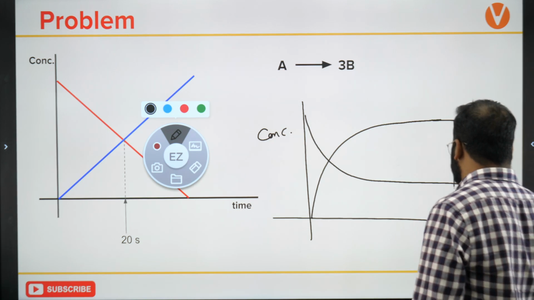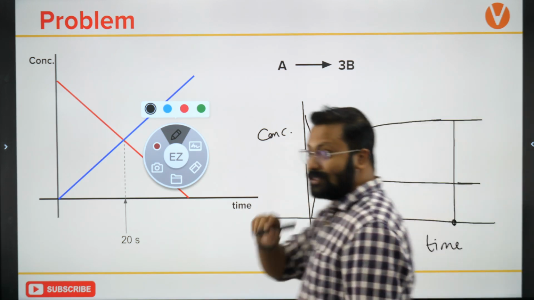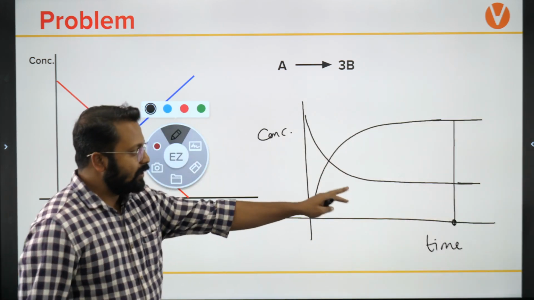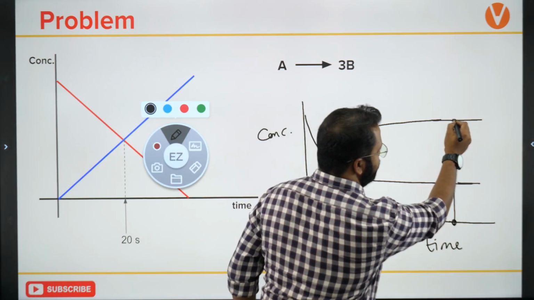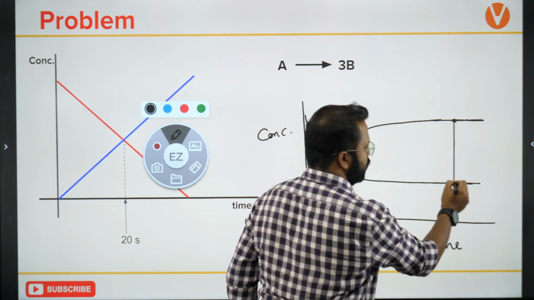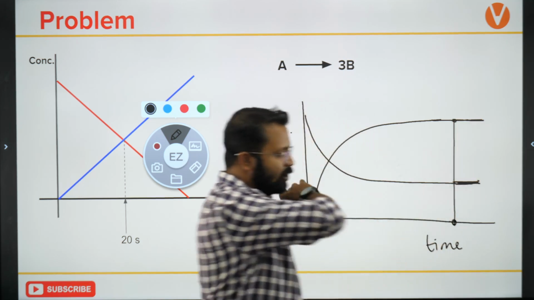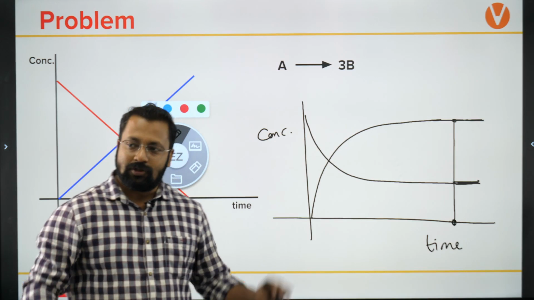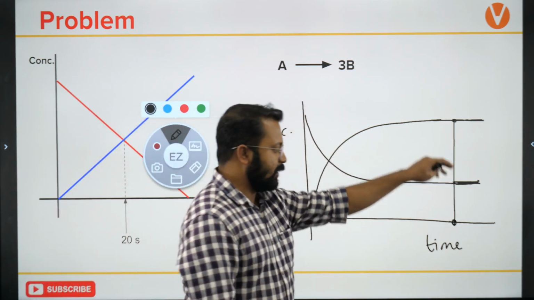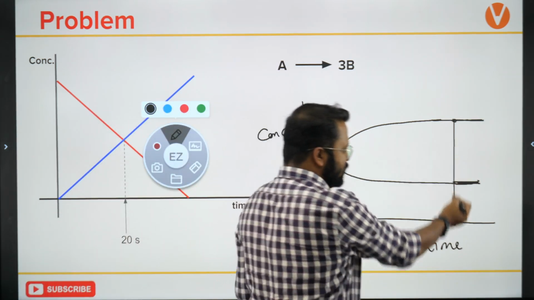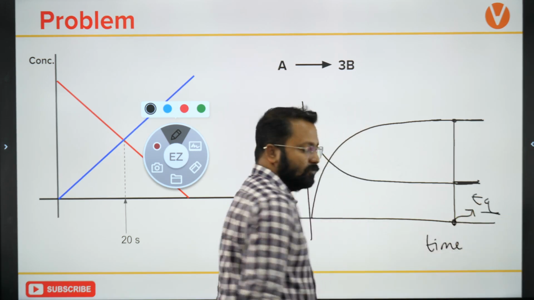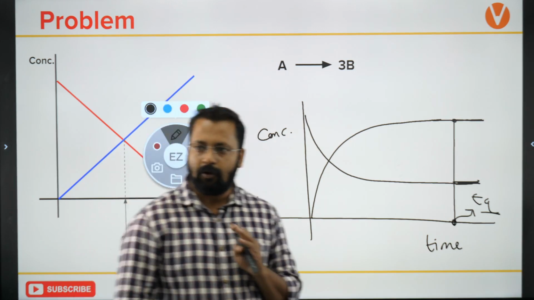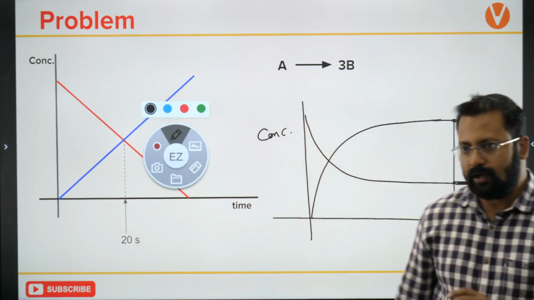Can you see this point? At this time you are observing that the concentration is not changing. It is becoming constant with respect to time. Since it is becoming constant with respect to time, we will call this point equilibrium.